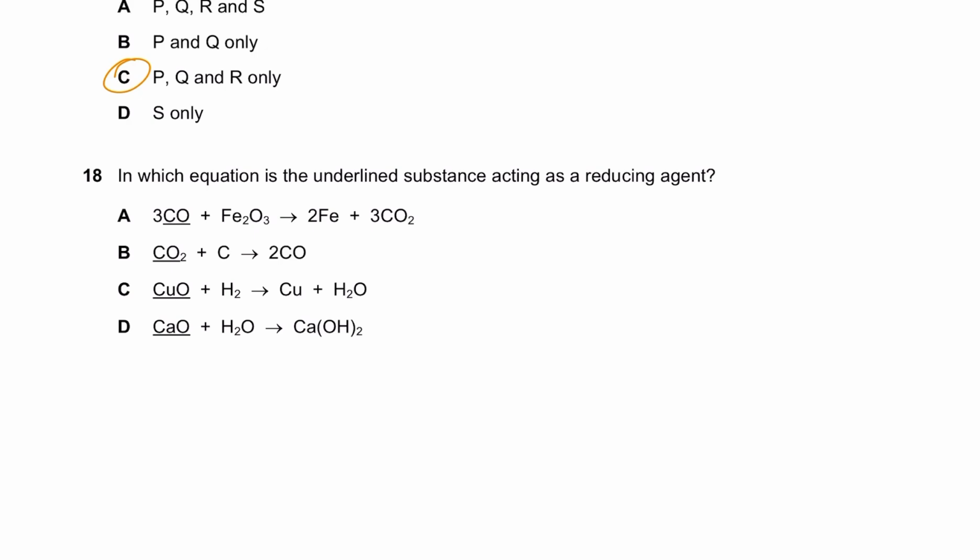So if you check, carbon monoxide, what is it doing to iron oxide? You don't even have to calculate the oxidation states and so on. Just check what it's doing to iron oxide. Iron had 3 oxygens, now it doesn't have any oxygen, and loss of oxygen is reduction. And yes, it is a reducing agent because iron oxide has been reduced. And who has reduced it? Carbon monoxide. So carbon monoxide got oxidized itself to carbon dioxide. It gained an oxygen, but it obviously reduced. You could just look at one aspect. If iron oxide has been reduced, how did it get reduced? By carbon monoxide, right? Because it stole its oxygens.